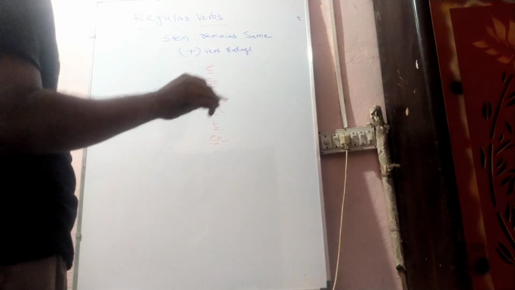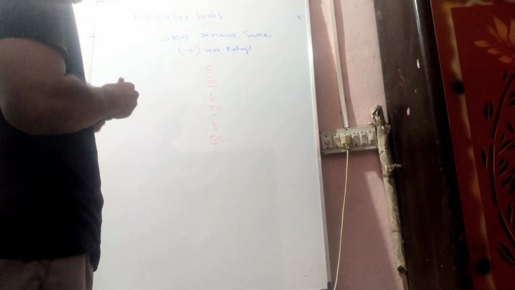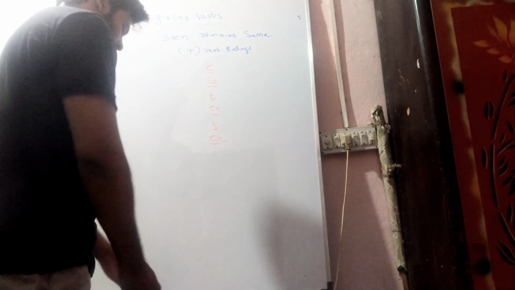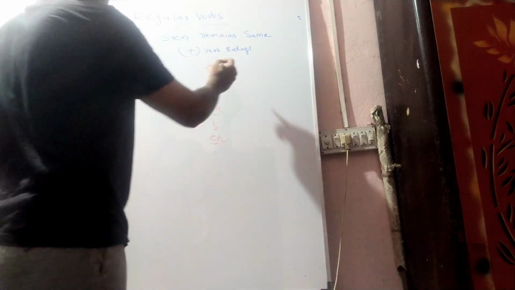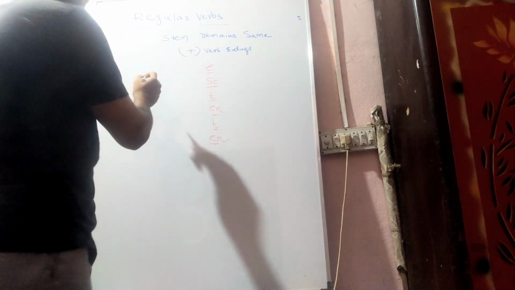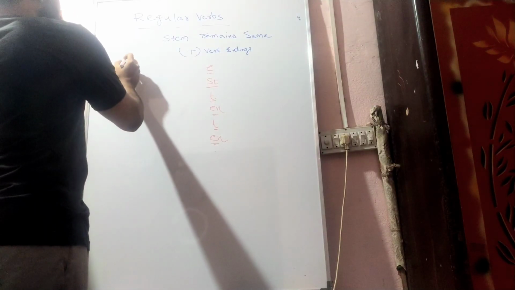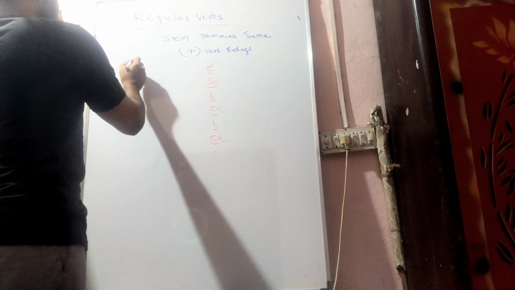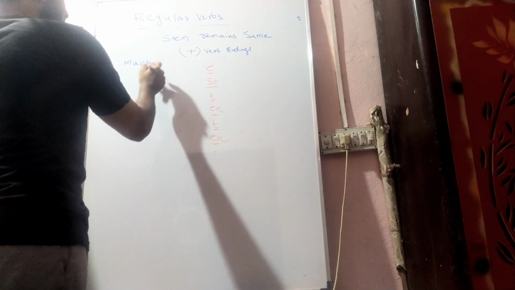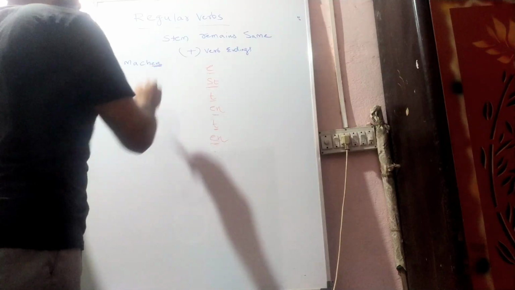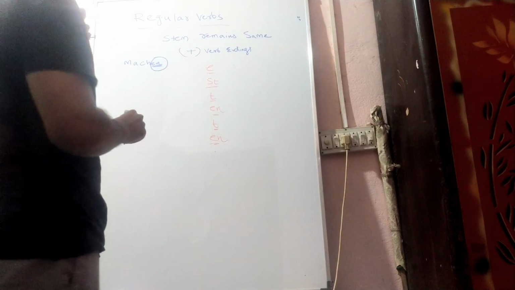As well as irregular verbs also we use the same endings, but for regular verbs the stem will remain the same. What is the stem part from the main verb? For example, what is the main verb here? I say machen, M-A-C-H-E-N. So this one is the infinitive form of the main verb. Infinitive form we have already learned. What is the infinitive form? To.